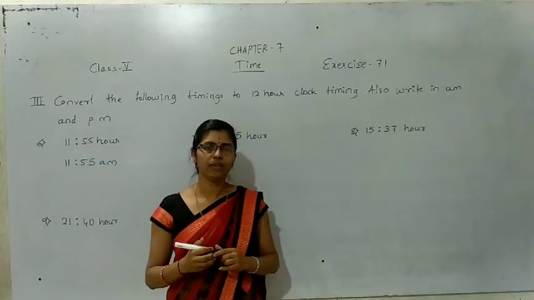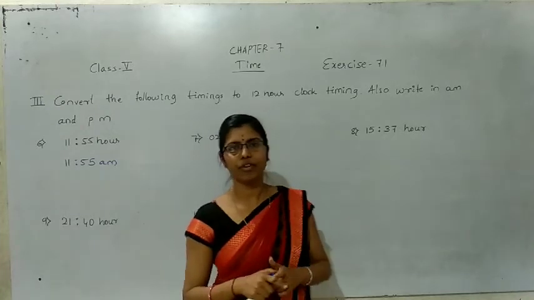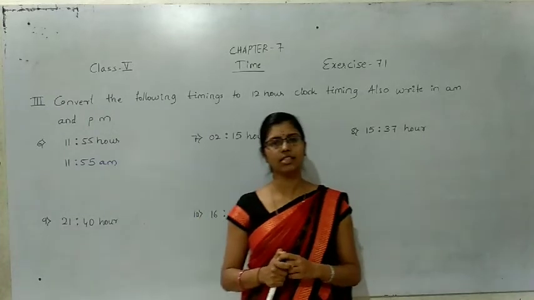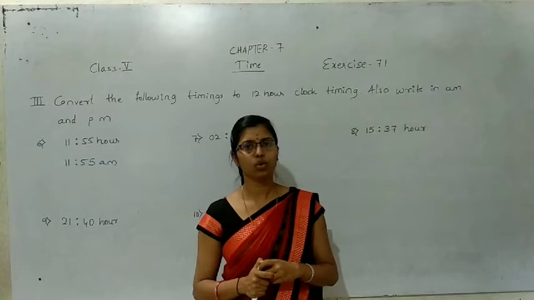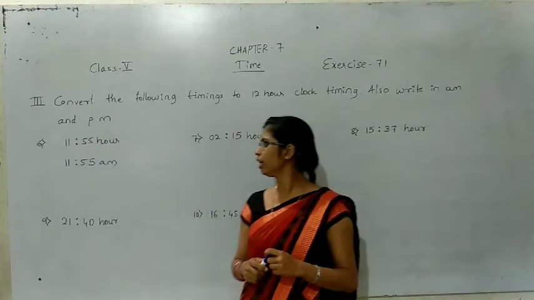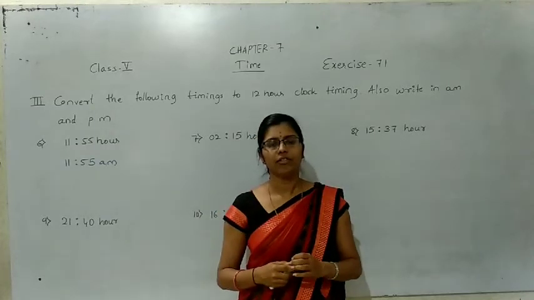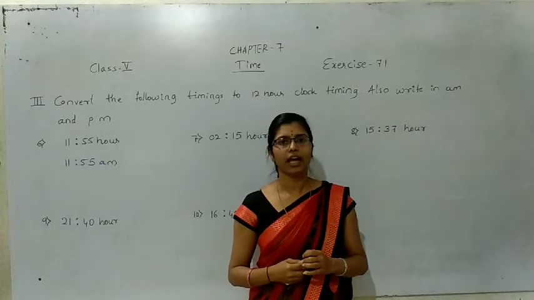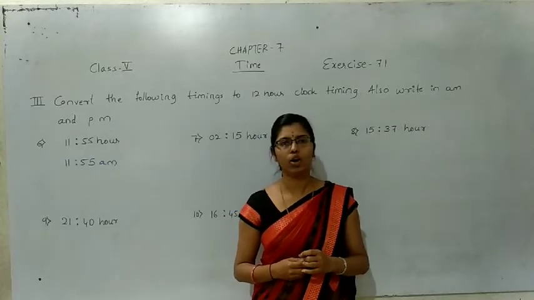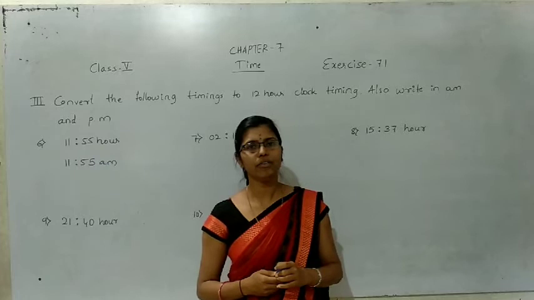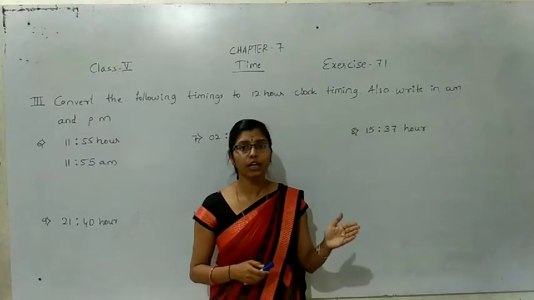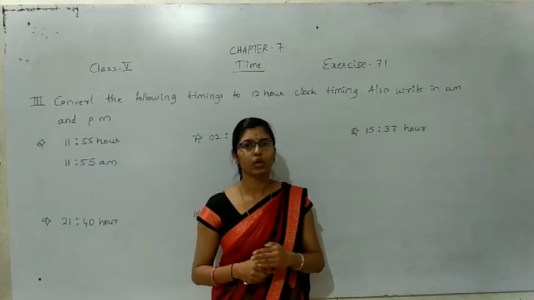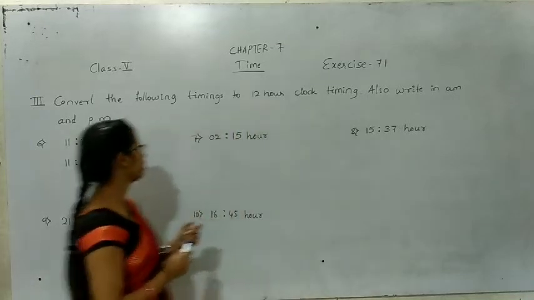Here they given 11 hours 55 minutes, means this one is less than 12. That's why we written 11:55 AM, anti-meridian, because the time is in between midnight 12 to midday 12. Okay, the next one is